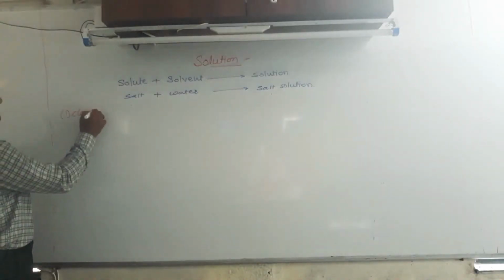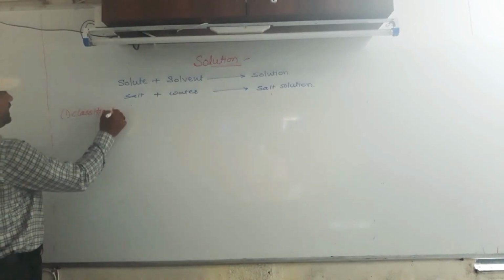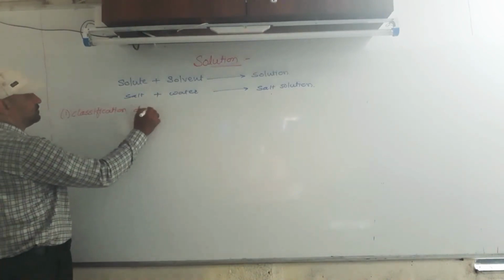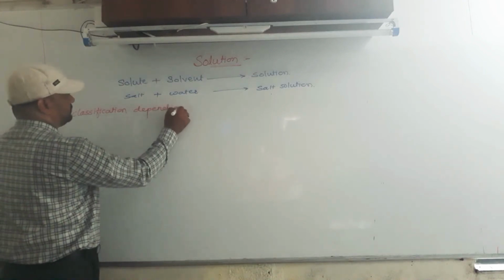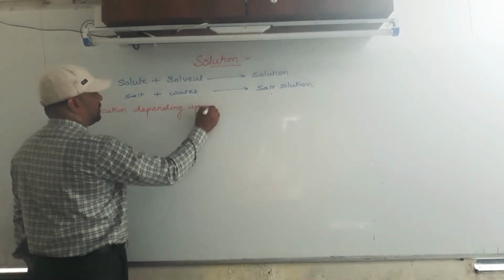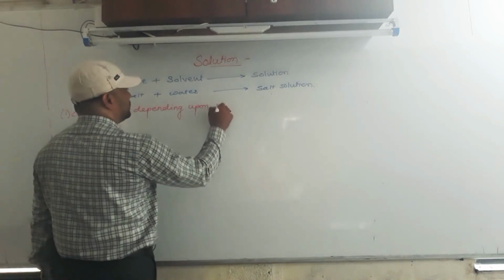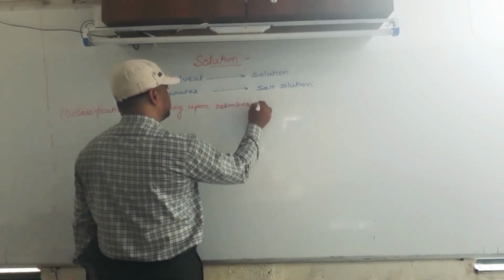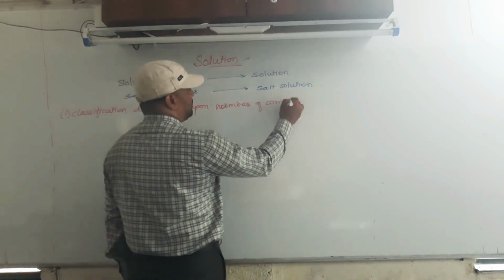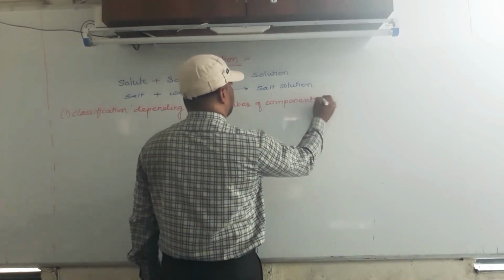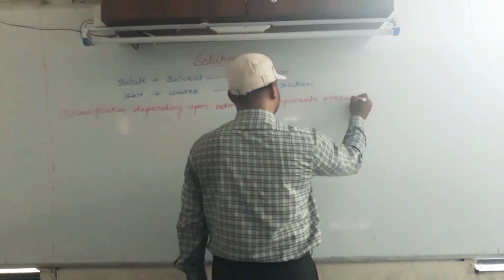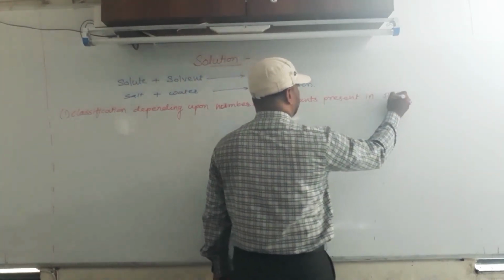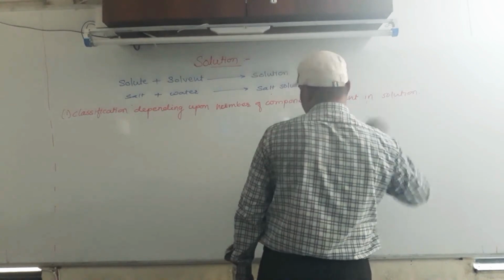First, classification depending upon the number of components present in solution.